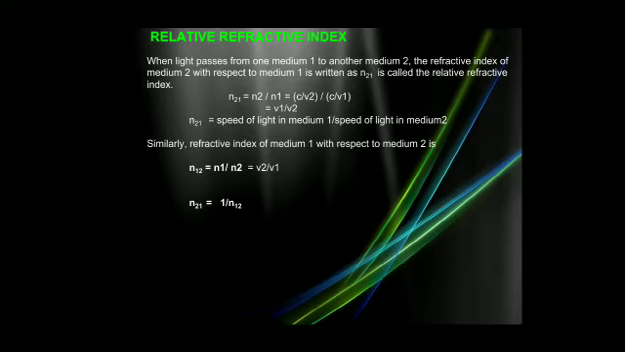At last I have written N21 is equal to speed of light, sorry, N12 is equal to N1 upon N2 is equal to V2 upon V1. And on observing the first equation and the second, they are reciprocal of each other.